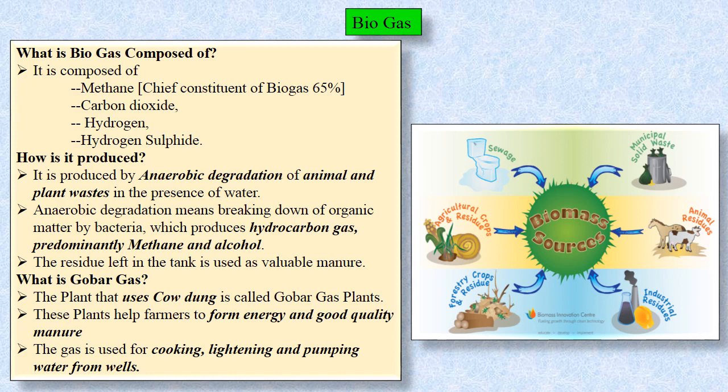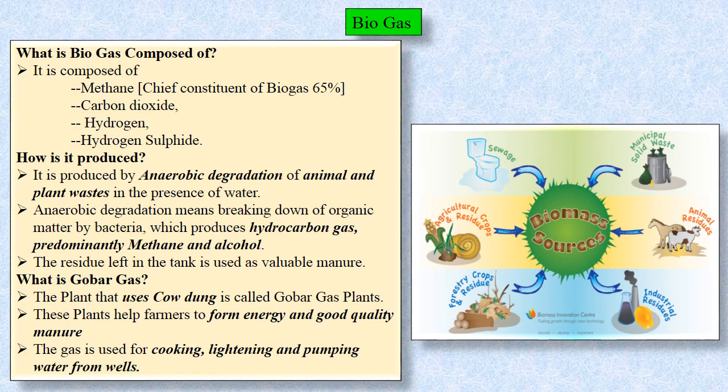If you look at the picture, what are the sources of biomass? That means, how can biogas be made? Human excreta can be used. Municipal waste and biodegradable waste can be used. Animal waste can be used. Any organic waste generated from industries can be used.